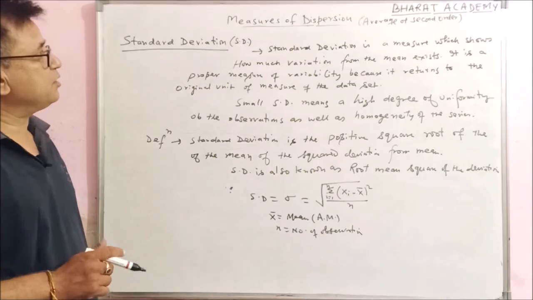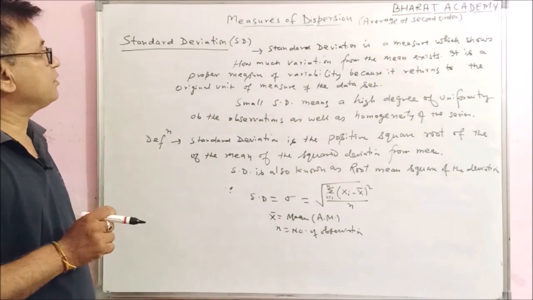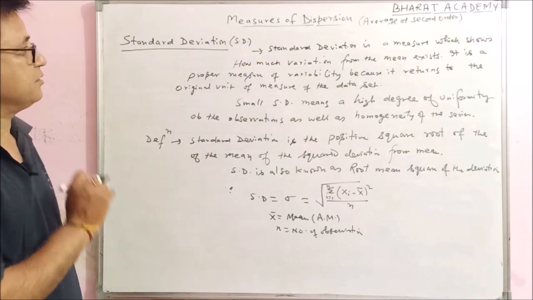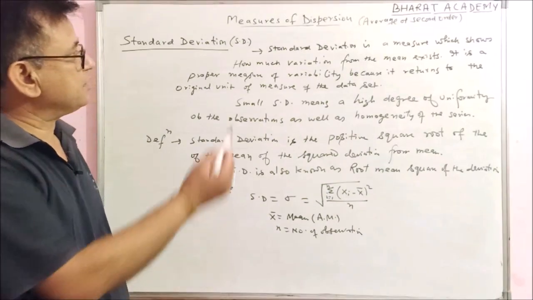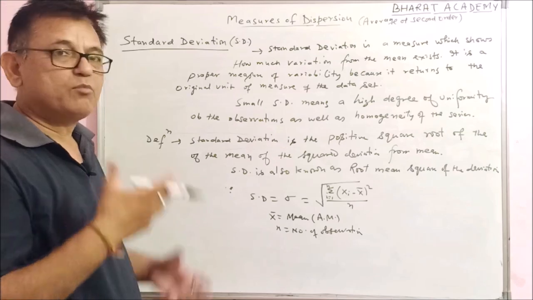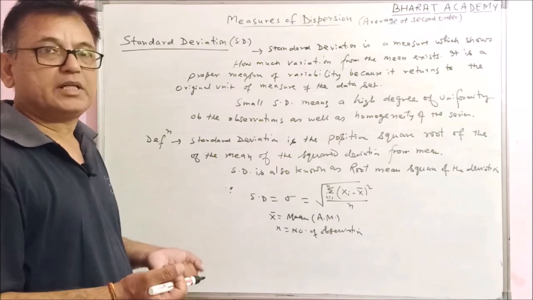Now the last measure of dispersion, which is a very important one, is the standard deviation. What is standard deviation? Standard deviation is the measure which shows how much variation from the mean exists.